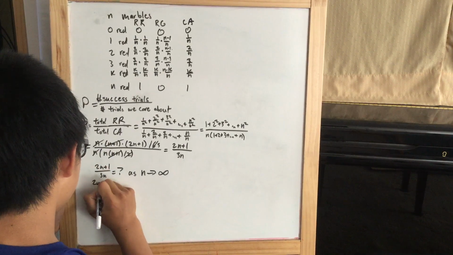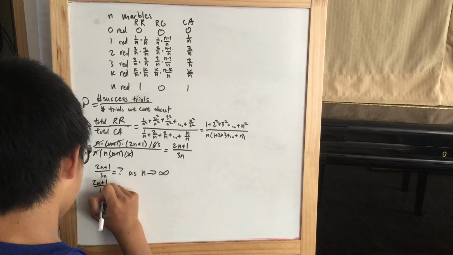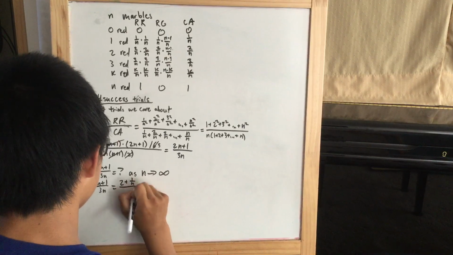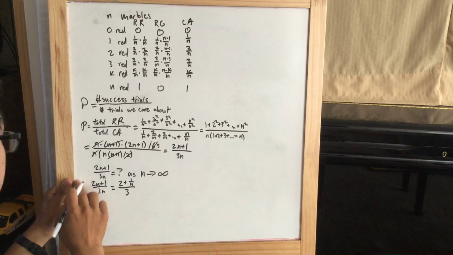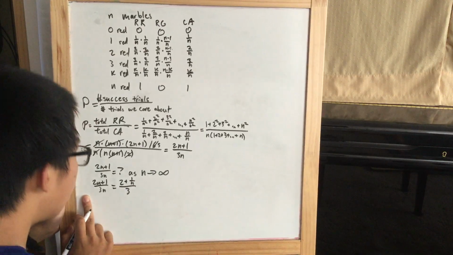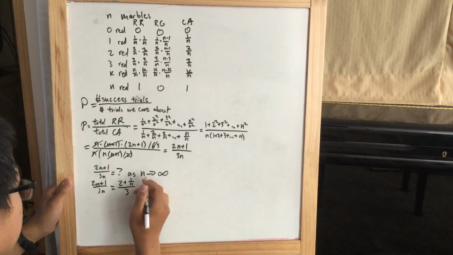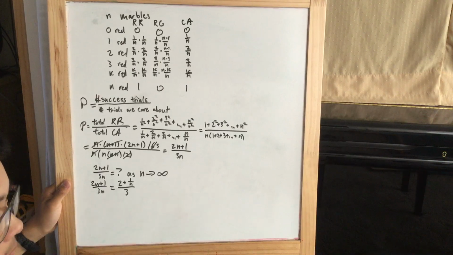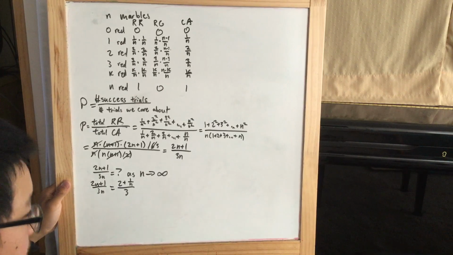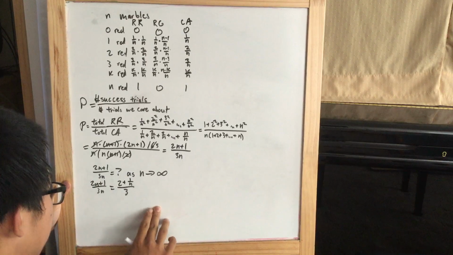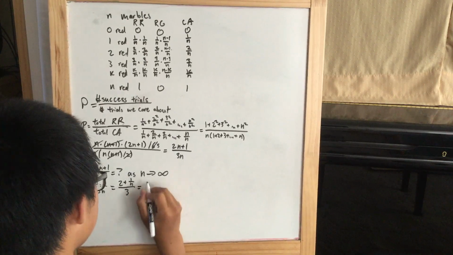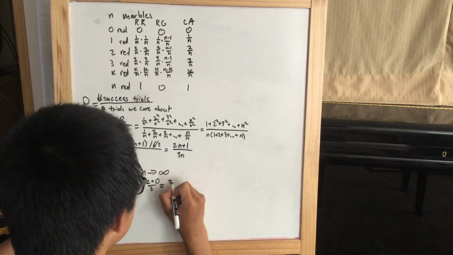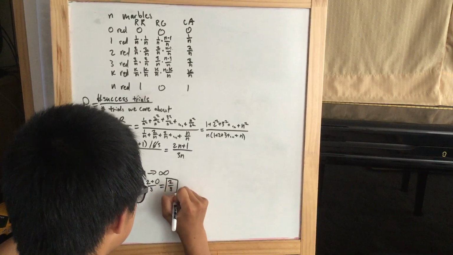Well, 2n plus 1 over 3n is equal to 2 plus 1 over n, over 3, because you just divide the top and the bottom by n. As n gets very large, 1 over n approximately equals 0. Since we let n approach infinity, this approximation becomes exact, and we get 2 plus 0 over 3, which is just 2/3 as the probability.